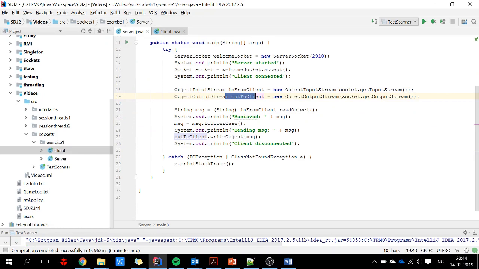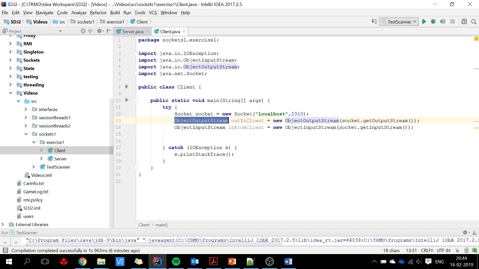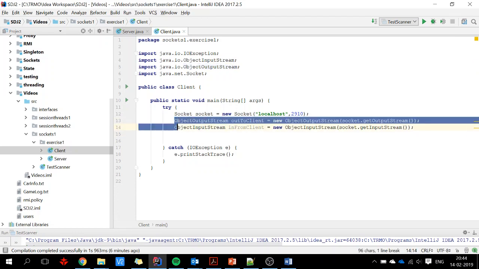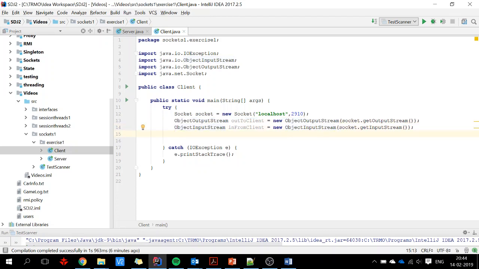So these streams here, the input stream and the output stream, they're connected, and the program is sort of stuck if you're trying to create one of them, but on the other end you don't create the other one. So we're just creating them in reverse order. If your program is ever stuck around these lines of code, you may want to switch the order of instantiation.